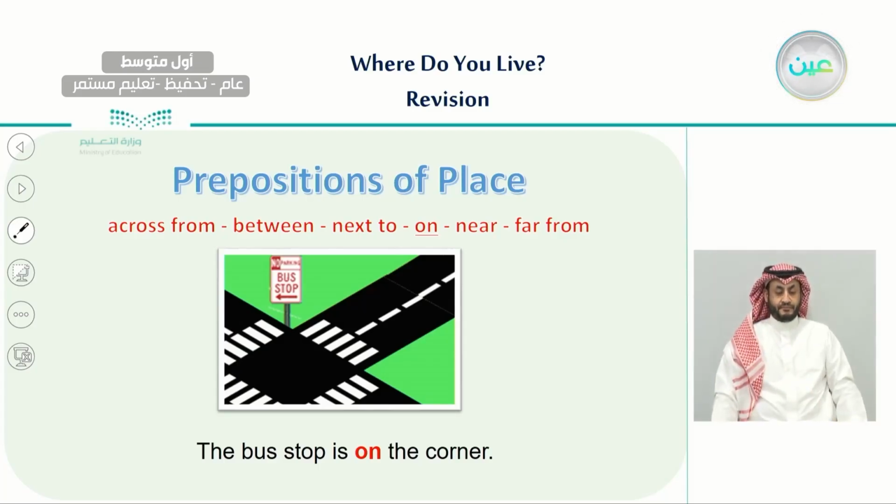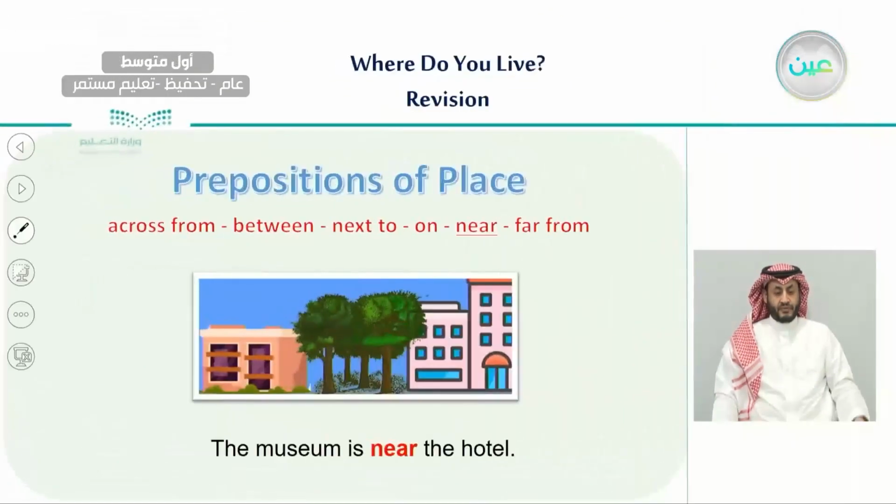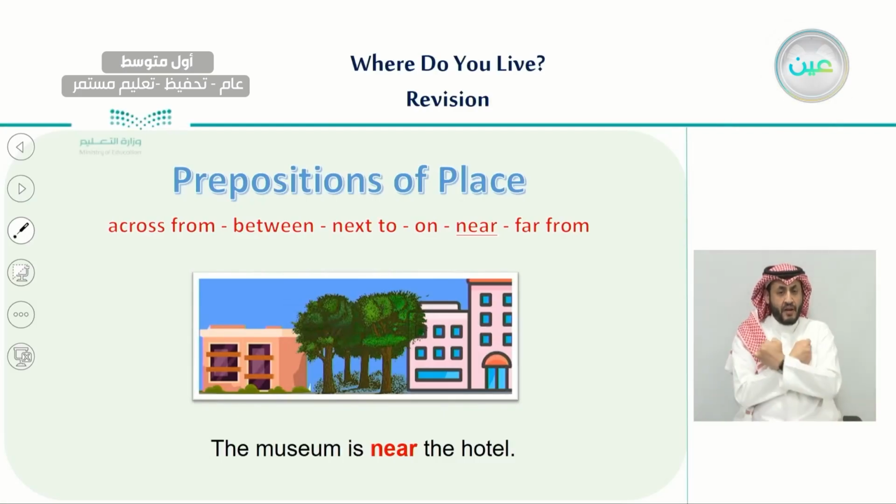So here we have, as you can see, a conjunction between two roads, and the bus stop sign is on the corner. And the other one, which is near, for example, the museum is near the hotel. The museum is near the hotel. So as you can see here, here we have a museum, here we have a hotel.